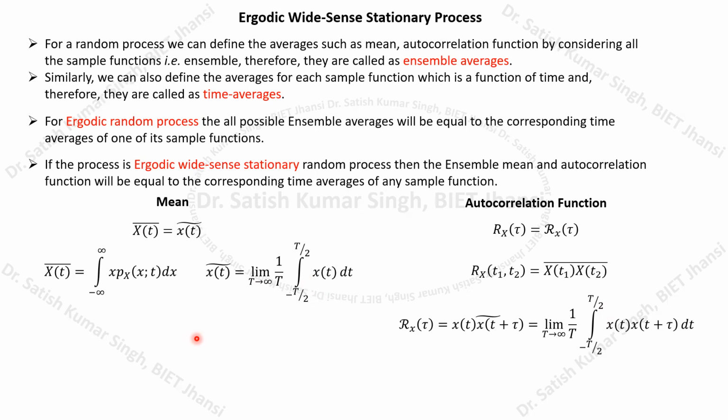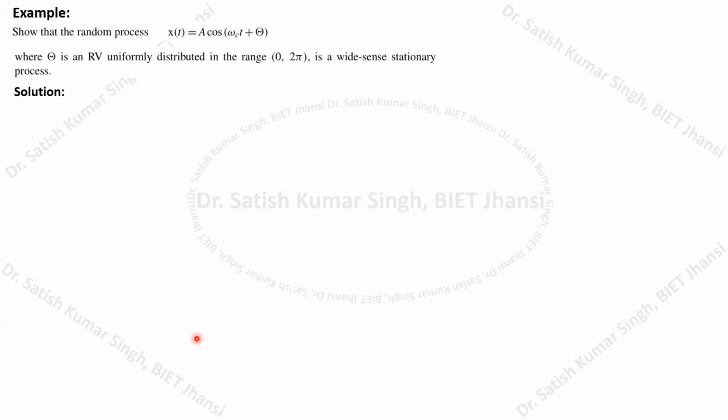Okay. So now we'll try to understand one problem, based on whatever I have discussed. We have to show that the random process defined by the analytical expression x(t) = A cos(ωc t + θ), where θ is a random variable uniformly distributed in the range 0 to 2π, is a wide sense stationary process.